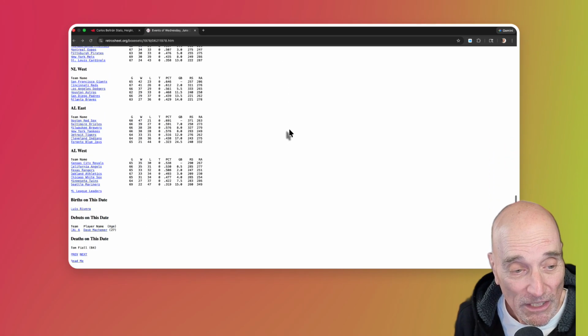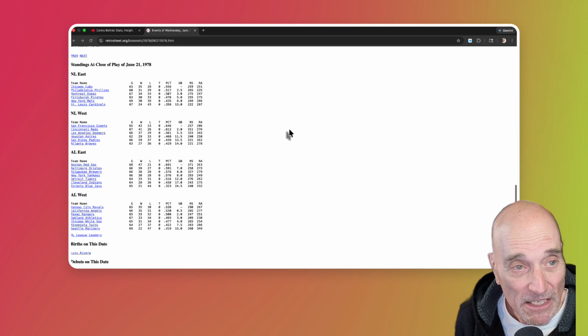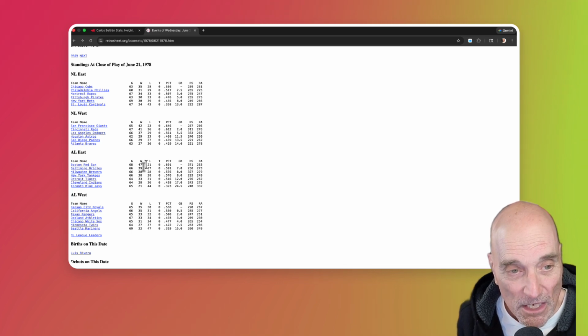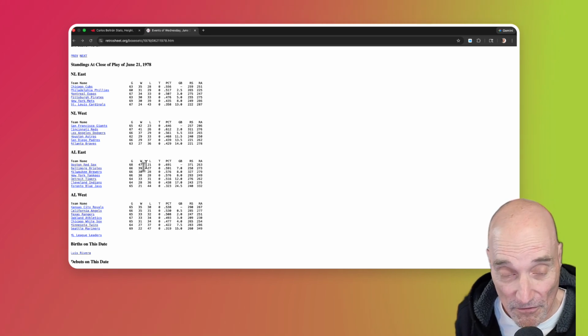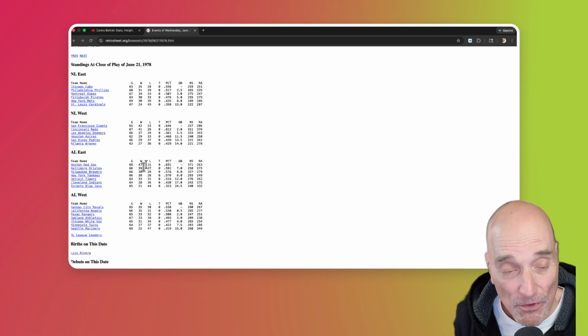Incidentally, you can go down and you see the standings on that date. After that game, the Yankees were 8 games out of first, and the Red Sox were, after 68 games, 16 games over .500. I think they got to, at one point, 26 games over .500. I think at one point they got over 30 games above .500 and were running away with the division. And the Yankees were 14 games out.